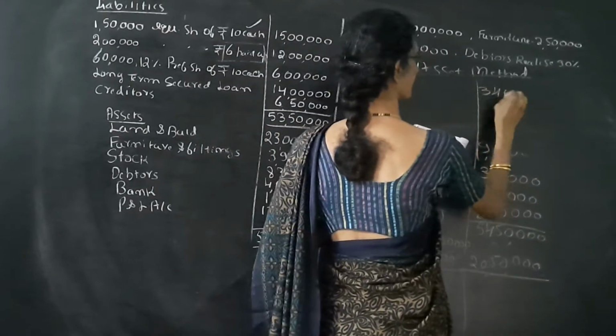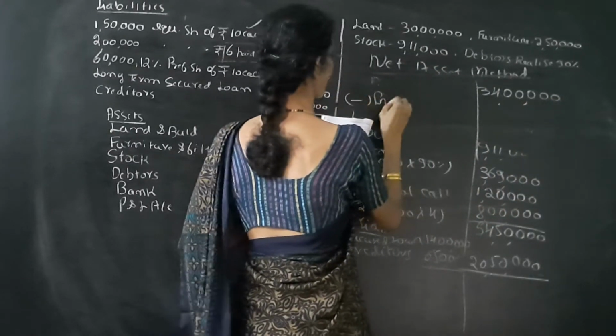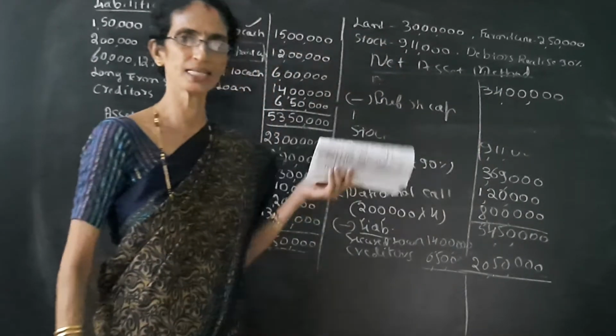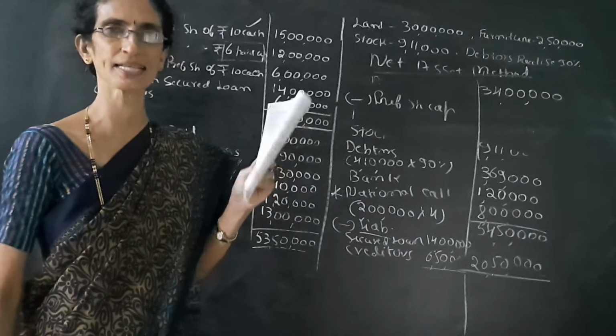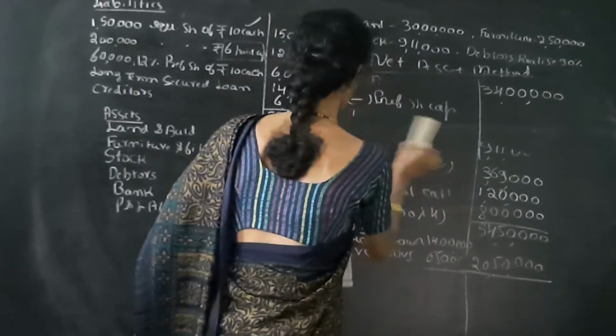Out of this 34 lakh, we have to deduct the preferential share capital. So market value of assets less liabilities payable to the shareholders. If preferential capital is given, then we have to deduct the preferential share capital.